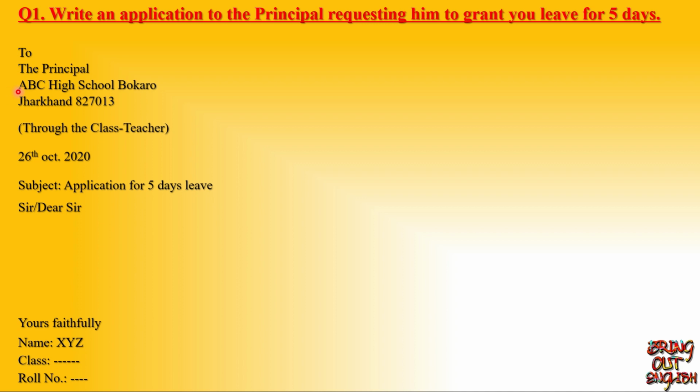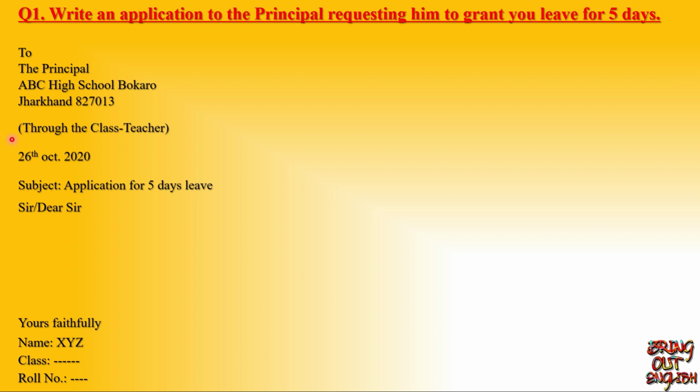So let us talk about the format or layout of this application with the help of an example. As you can see, leave one line of space after writing the name of designation and address of the authority. After that, I have written through the class teacher within bracket.